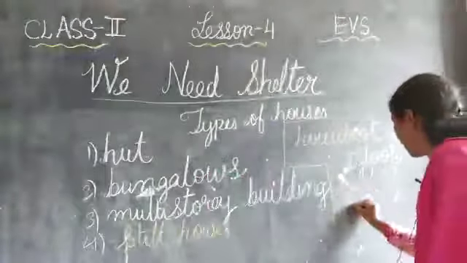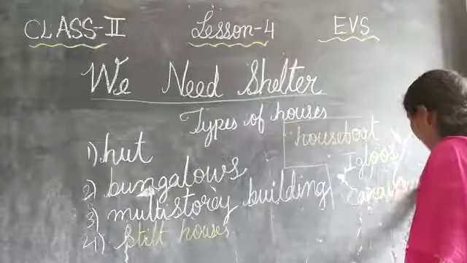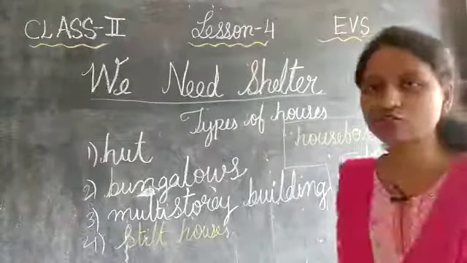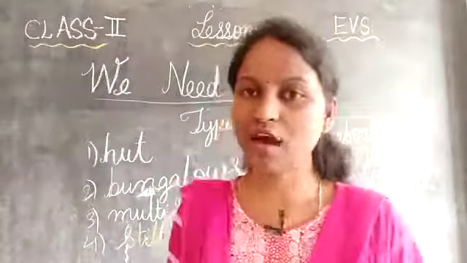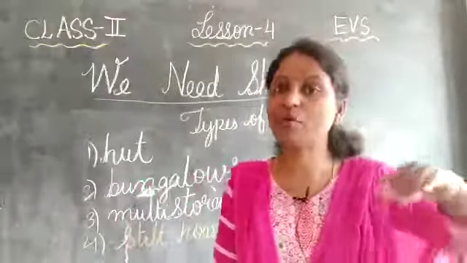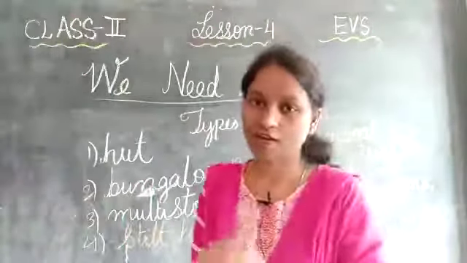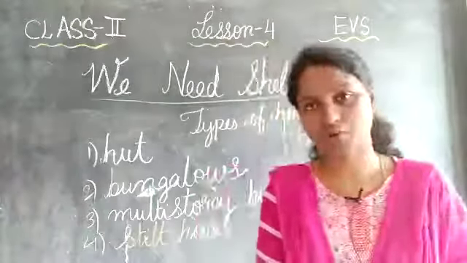Here I can write caravans. So caravans are those houses which are on wheels. It means they can move from one place to another. Those are called caravans.